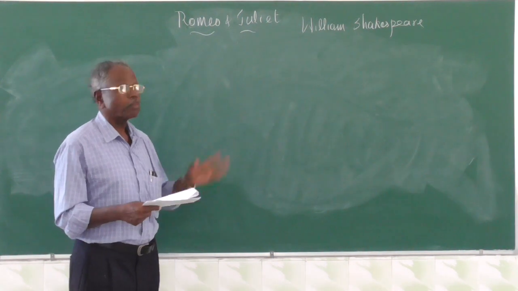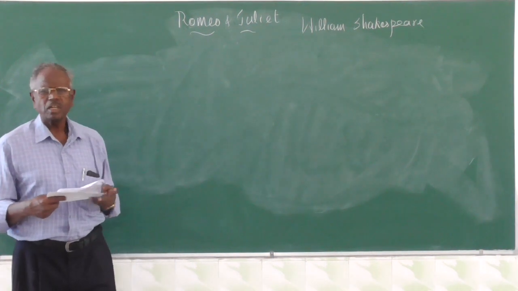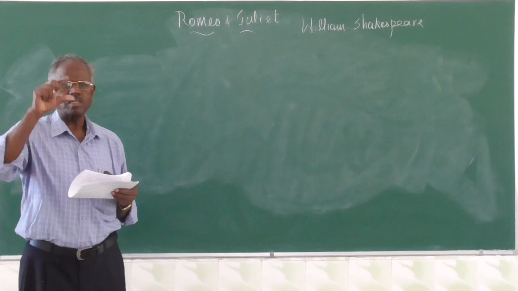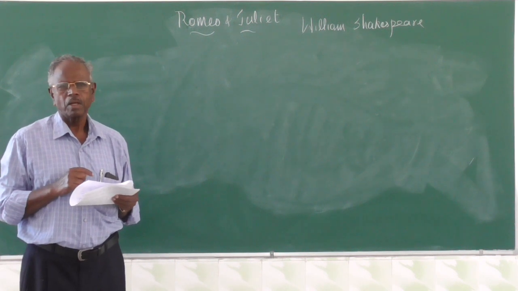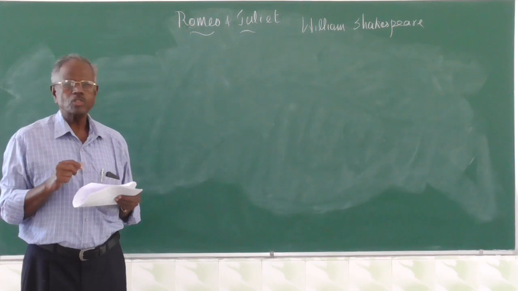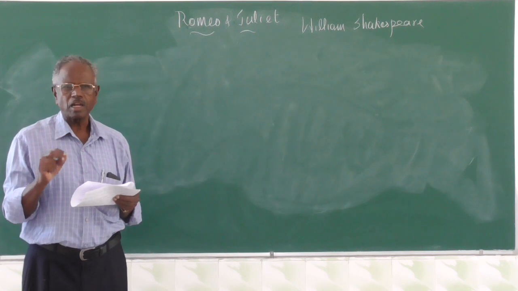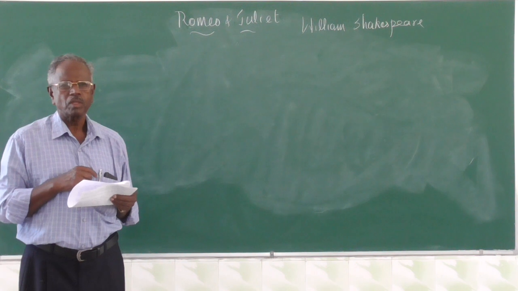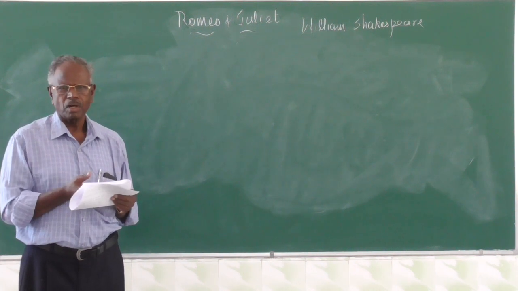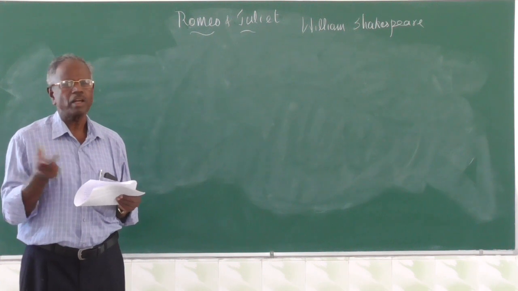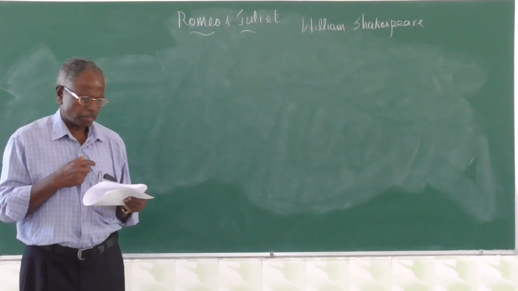Now we go to the poem aspect. There are two parts. One is about Romeo, the other is about Juliet. The first part deals with Romeo's description of Juliet's beauty with the help of similes. He uses a lot of similes. And Shakespeare is a great writer. Nobody can beat him. Such a beautiful language.